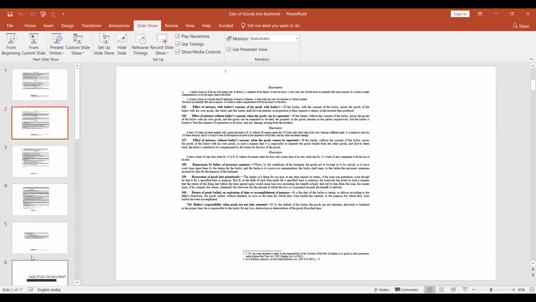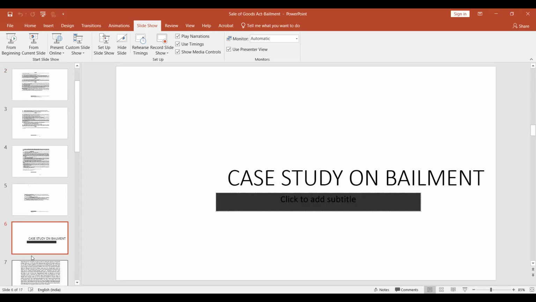I mean, pledge also to be covered. Pledge. Yes. So pledge is a specific one. But I think these are all the special contracts it will cover.